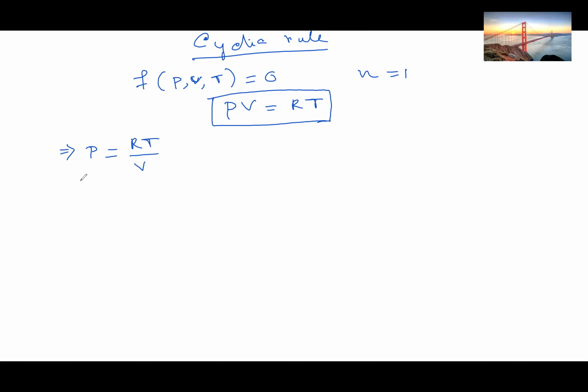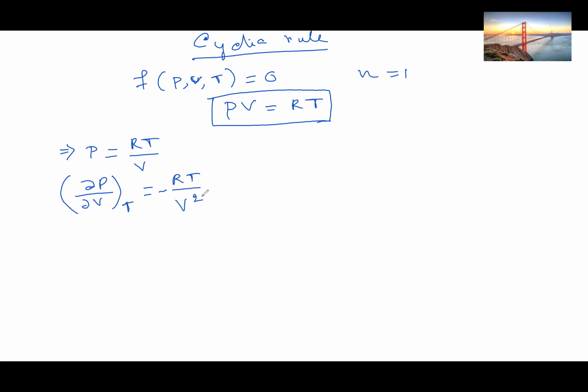So let me differentiate del P del V at constant temperature. Obviously we are differentiating with respect to V. R and T are constant, so we'll only differentiate 1 by V, that is minus 1 by V square. So minus RT by V square.